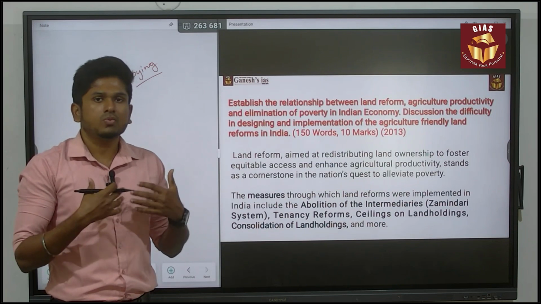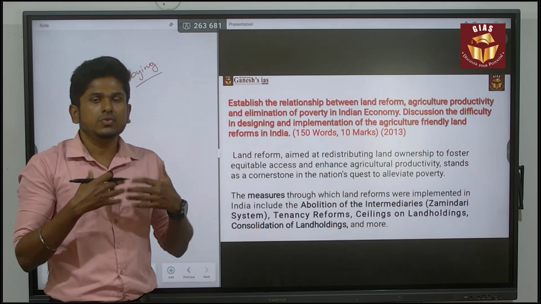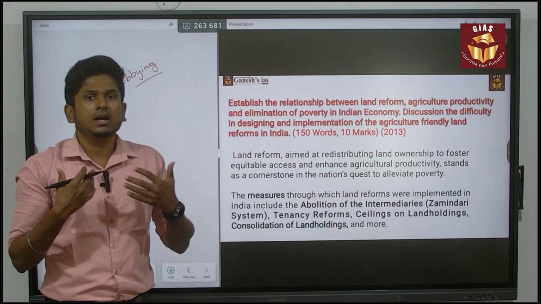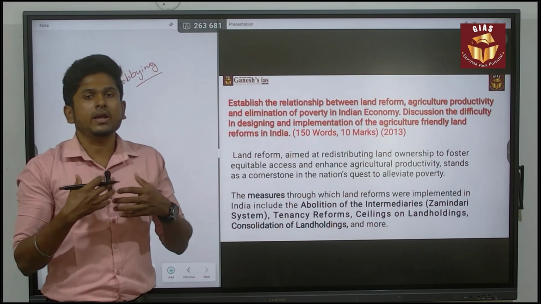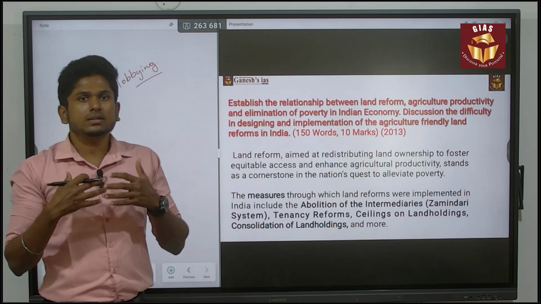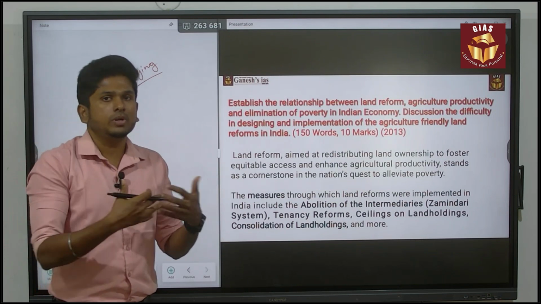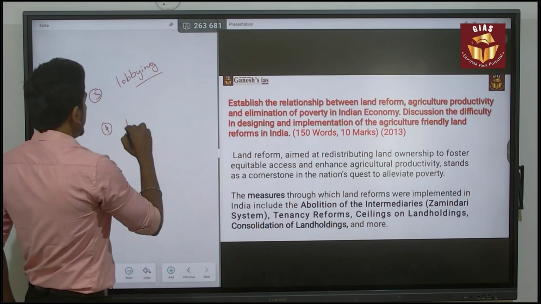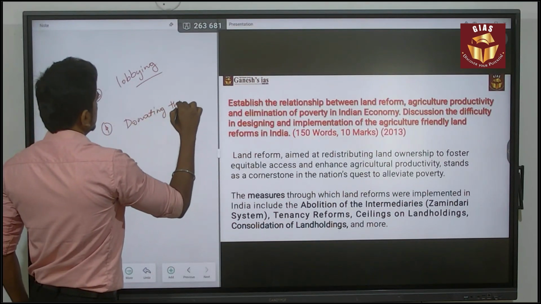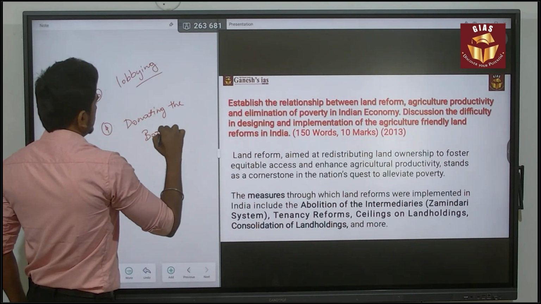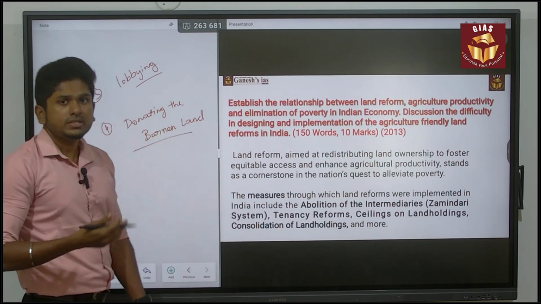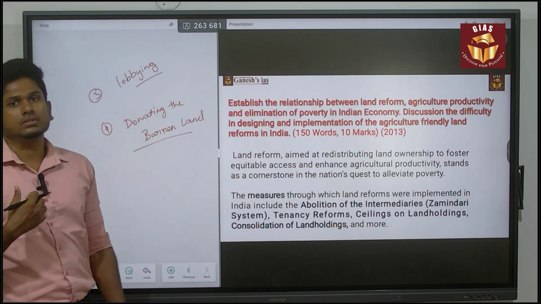So what I will do is give away the 20 hectares that is sterile land, which is not going to provide any productive output. So I just gave that land to the government. So donating the barren land is also another major concern when it comes to the land reform policy.